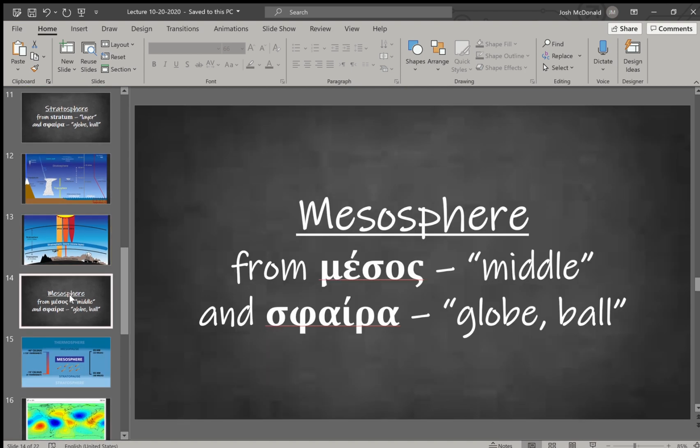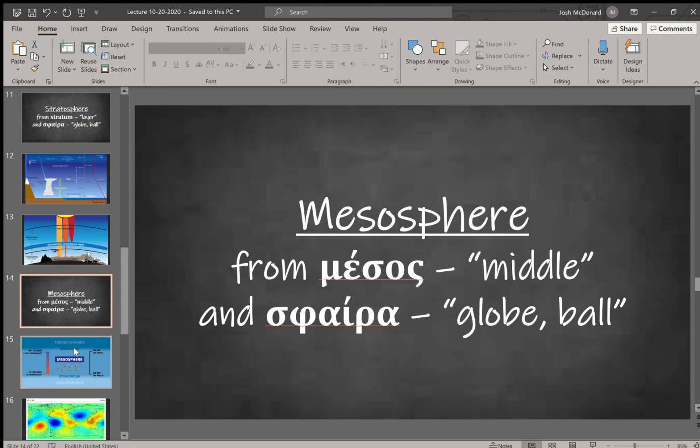The next layer is the mesosphere, from the word mesos, meaning middle. Now this is important. You're going to see this not only in science, but you're also going to see it in history, in music, in languages. Mesos means middle. So this is the middle layer of our atmosphere.